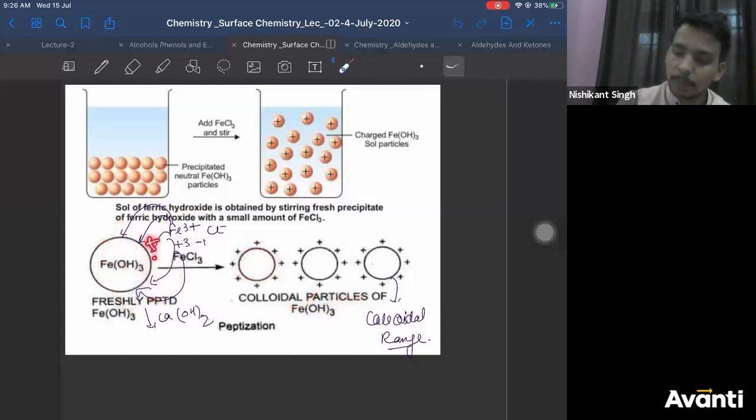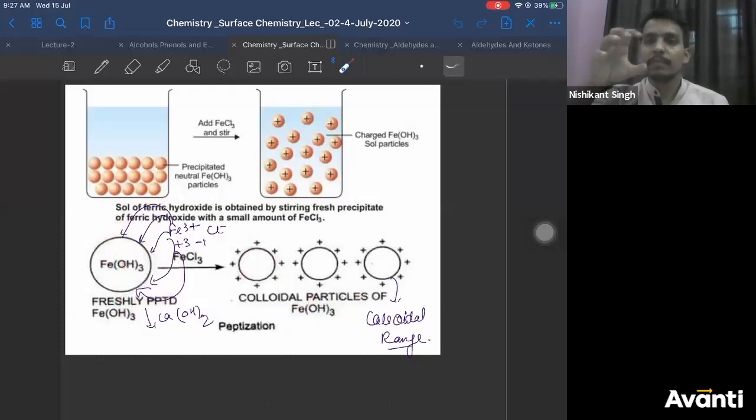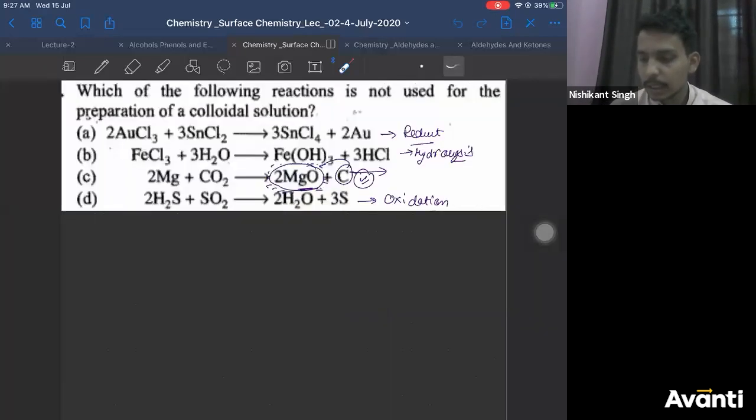Because due to this positive charge creation, there will be a negative charge created on the other side, right? So to do that, it has to move close to the surface. When it does so, the particles will move here, right? And the precipitate will break. It is just like positive charge Fe3+ on the surface will attract OH- from the precipitate, so that precipitate will break. This is how the peptidization works, right? Now, so this is what we had discussed, I think, correct?